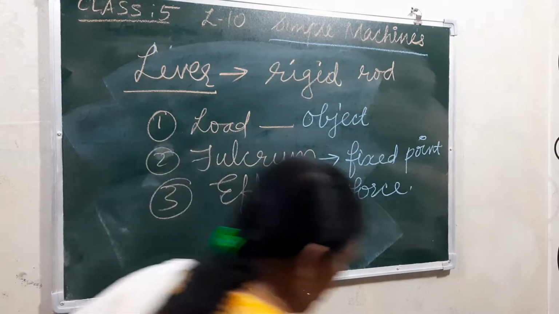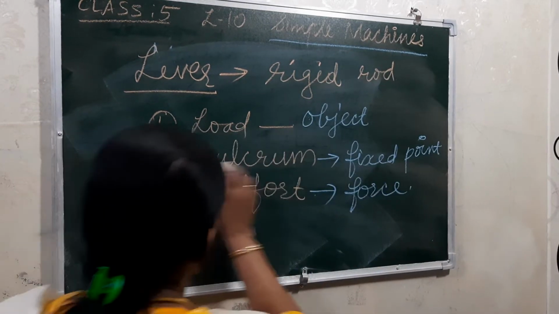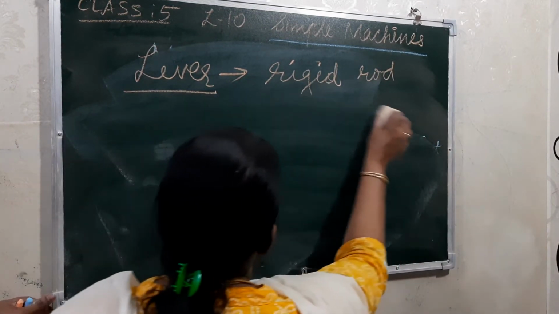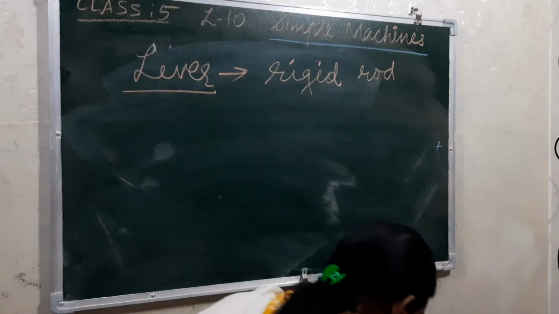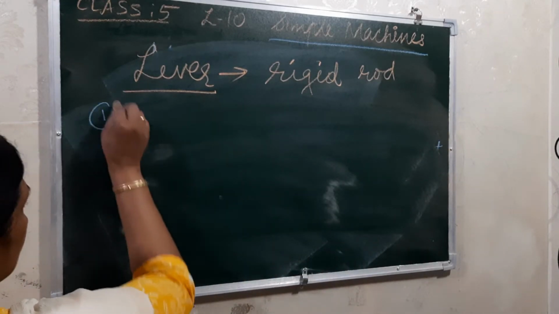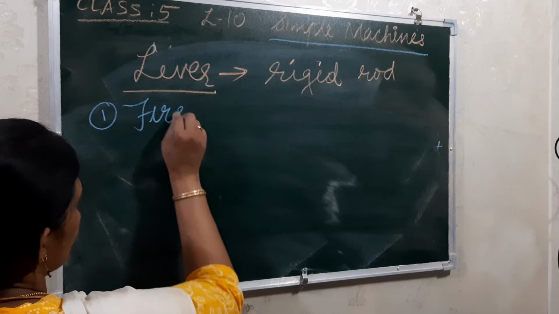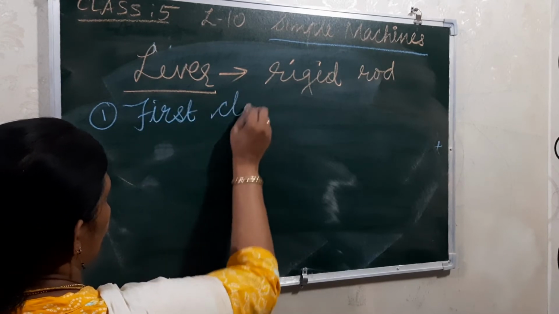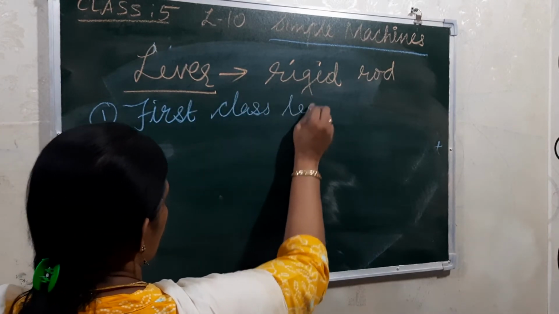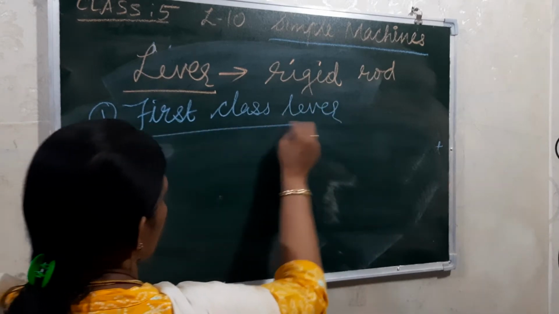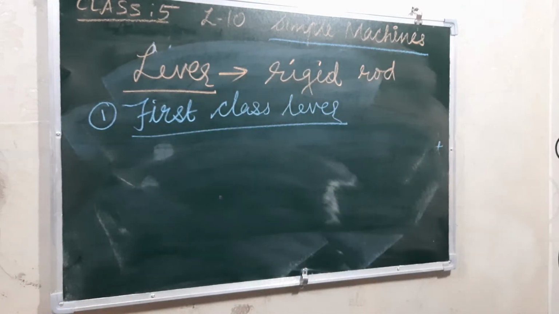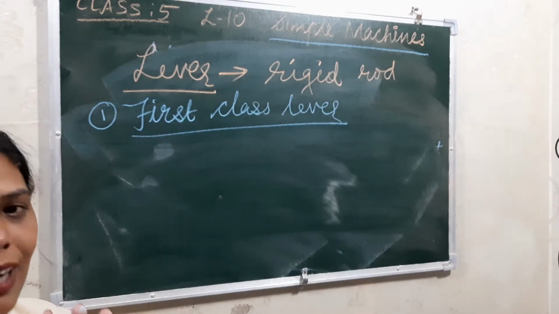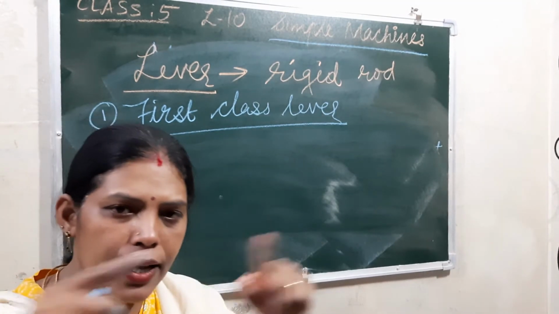Now listen, see how it is. In the first class lever, the fulcrum will come in the middle.